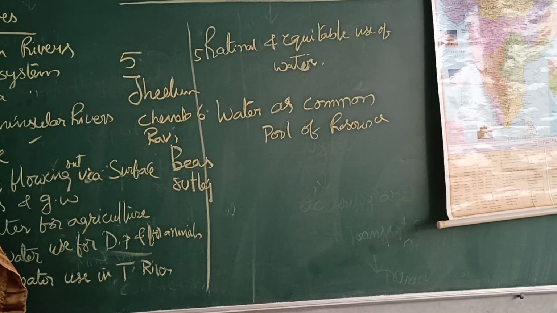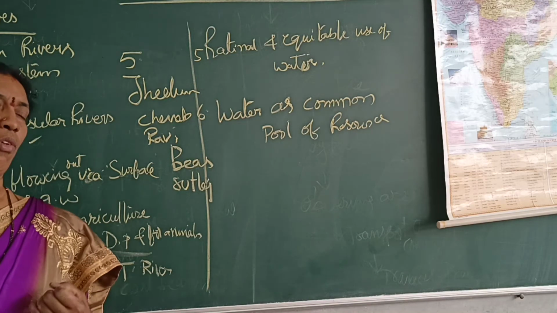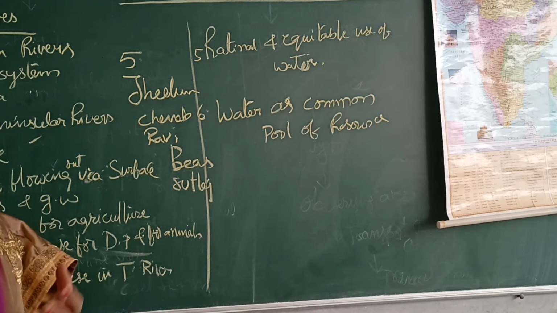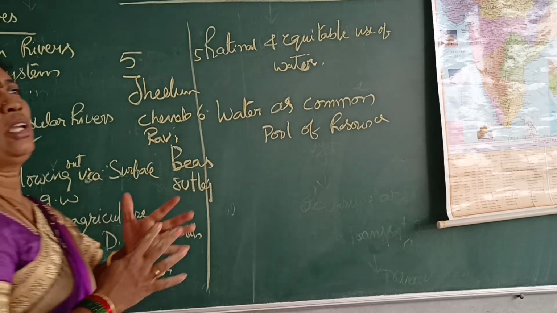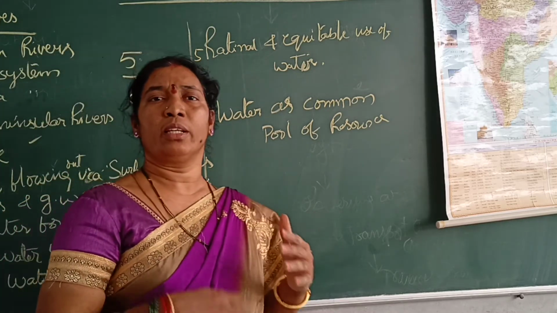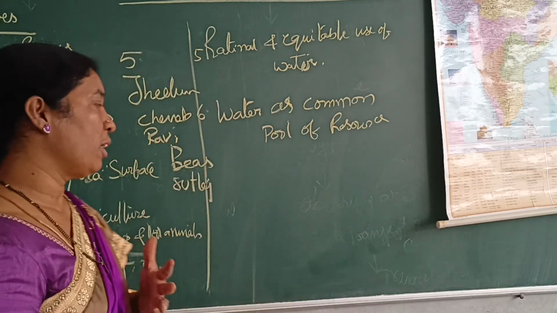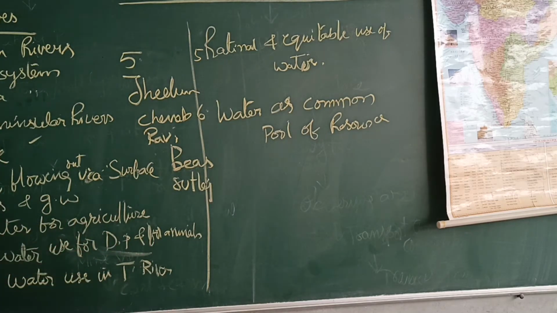When we are talking about water use, it is water via surface flow and groundwater. Generally we use water for irrigation, isn't it? A lot of water. Most of the water used comes from surface water and even groundwater, because we use dug wells and bore wells for irrigation.